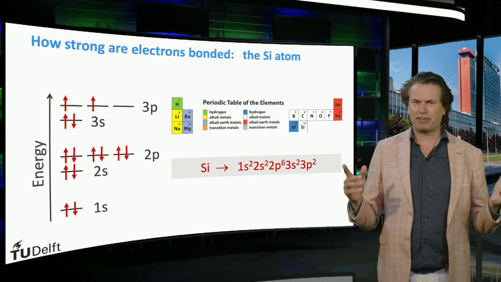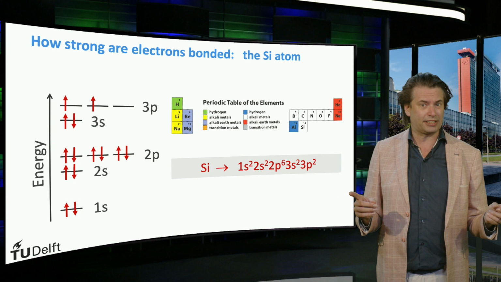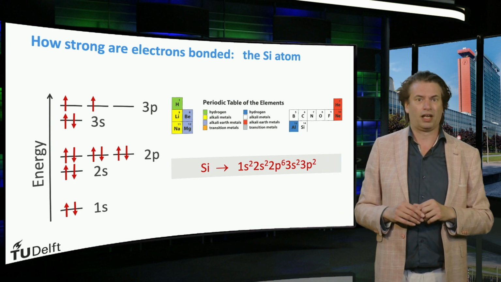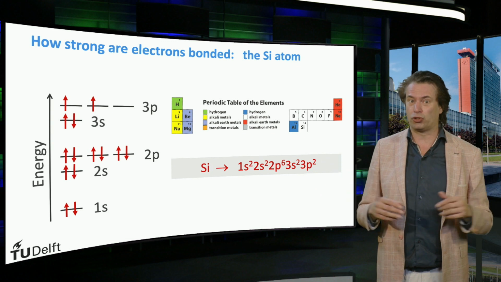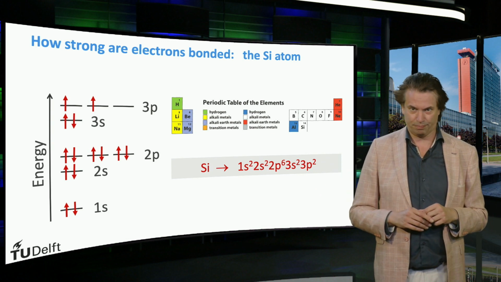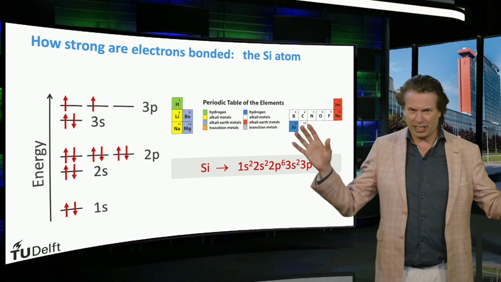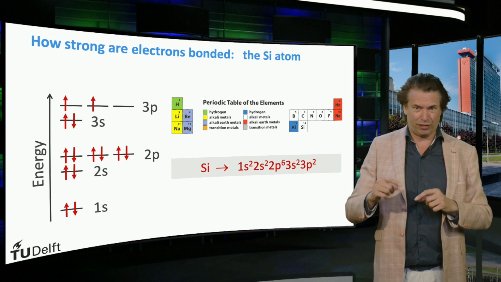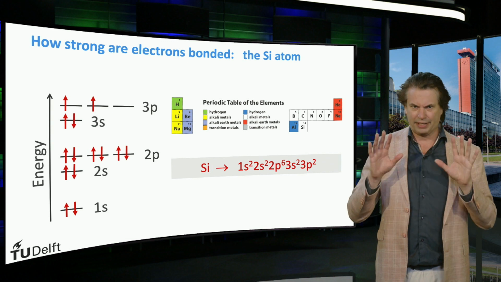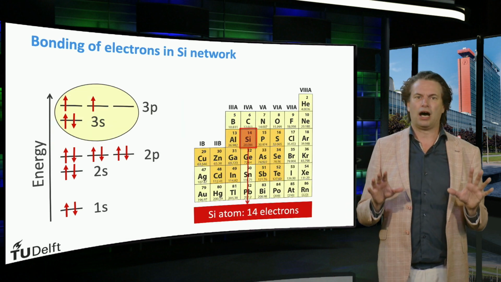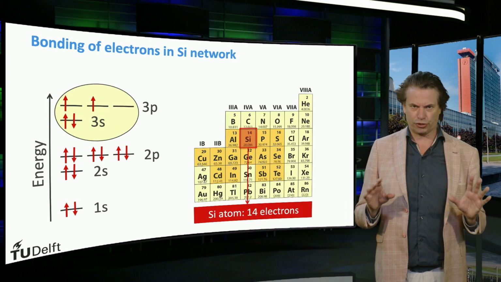And finally, we arrive at the most important element for photovoltaics application, silicon. Because note that 95% of the commercially available solar panels are based on silicon. Silicon has 14 electrons in orbit around the nucleus and fills up 4 electrons in the 3s and 3p states. These 4 outer electrons are the weakest bound to the nucleus.